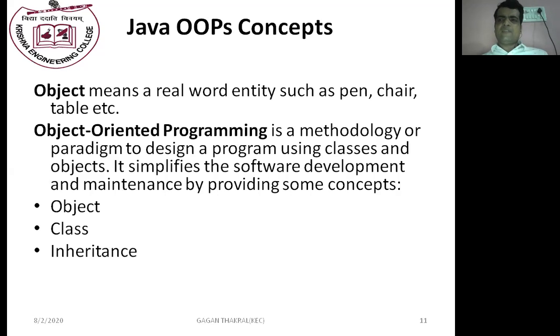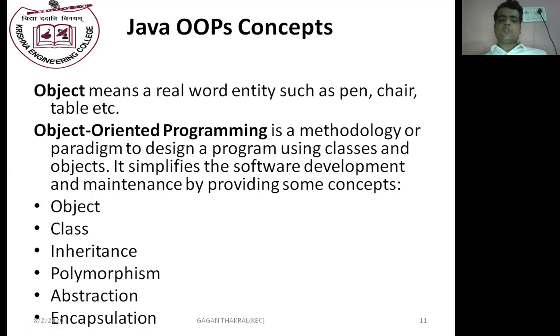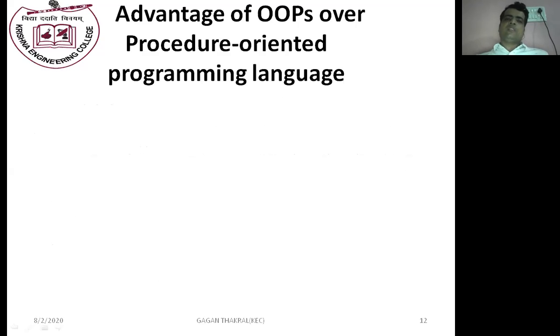Inheritance means we are extending the properties of one class into another class. Polymorphism means more than one form. Abstraction means hiding information which is not necessary for the user. Encapsulation means wrapping up data into a single unit, that is, a class.